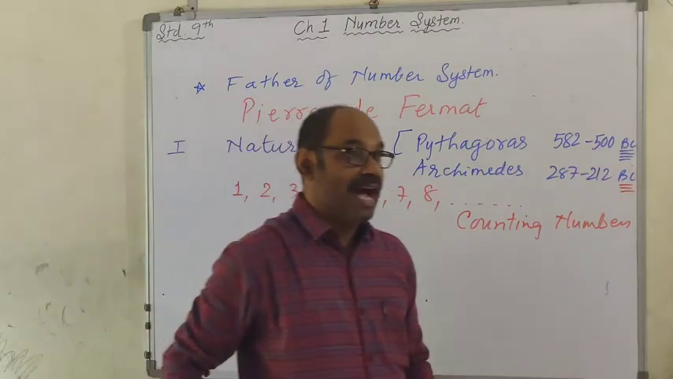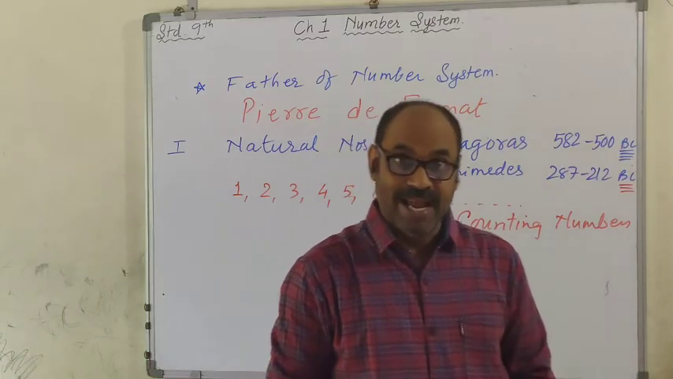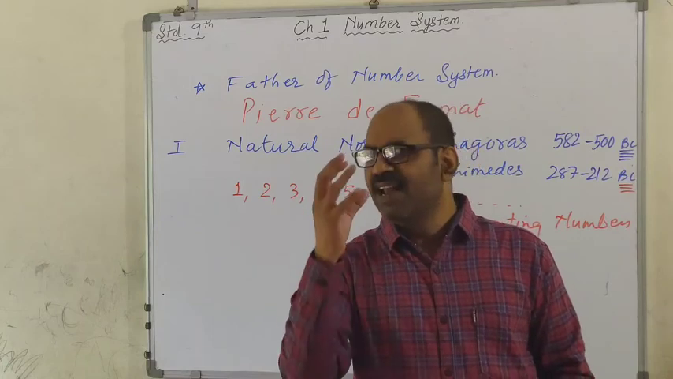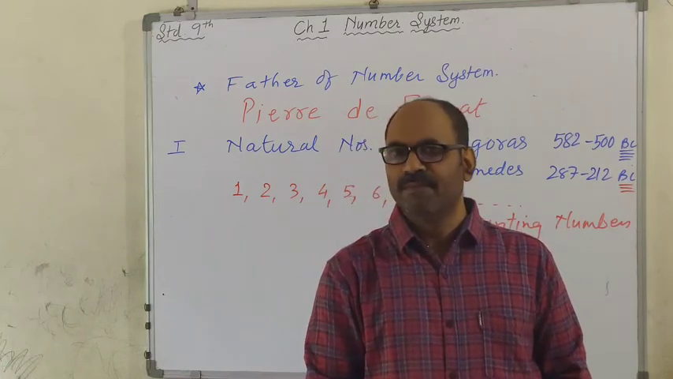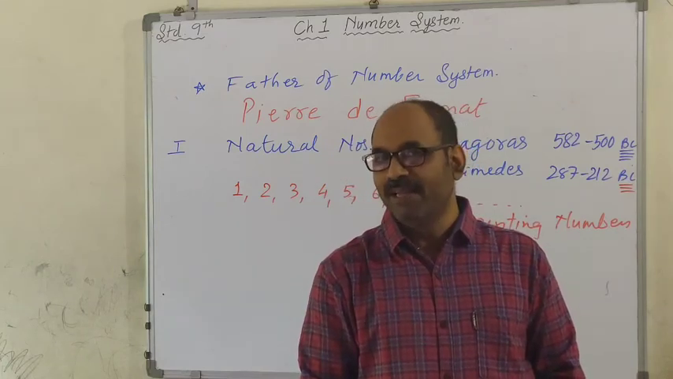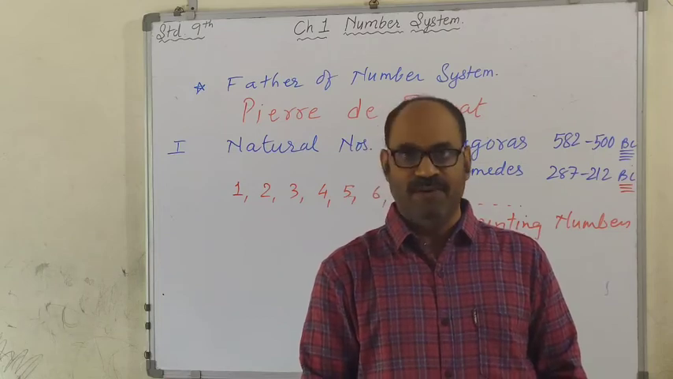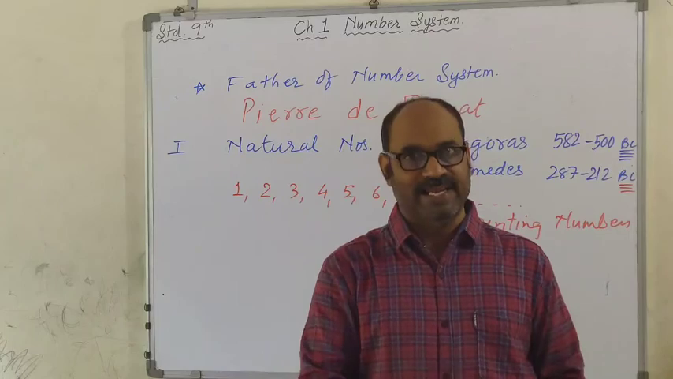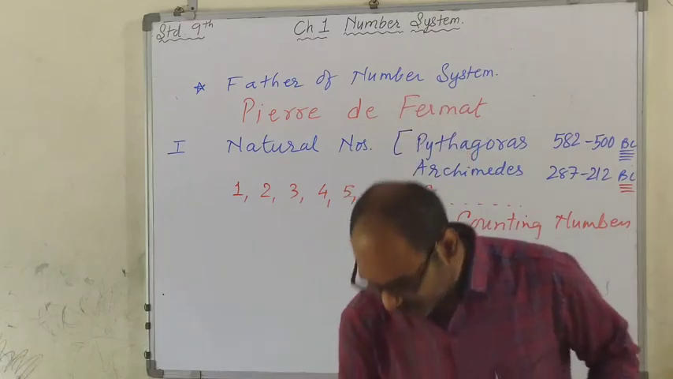Now number line. You have learnt about number line as well. Do you remember? Okay. What is a line made up of? Points. How many points are there on a line? Infinite. Why? Because a line keeps on extending in both the directions. Let me draw a line first.